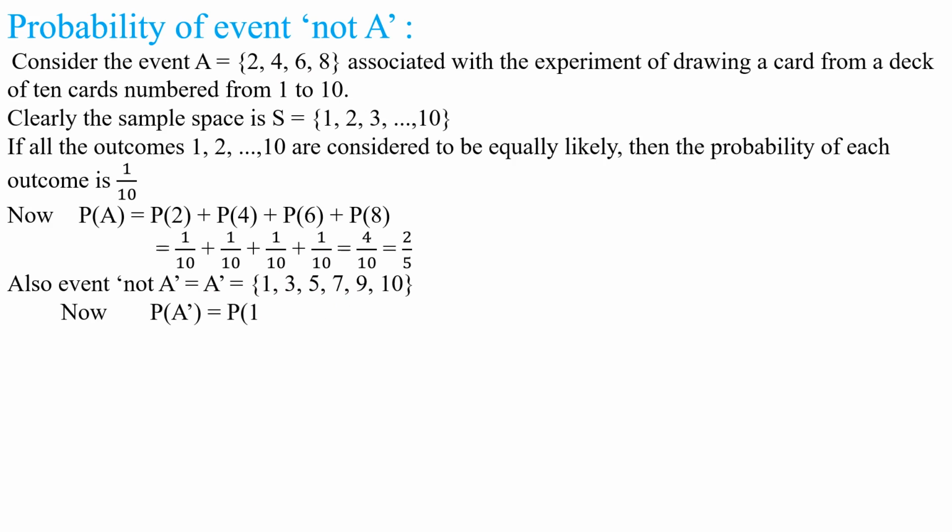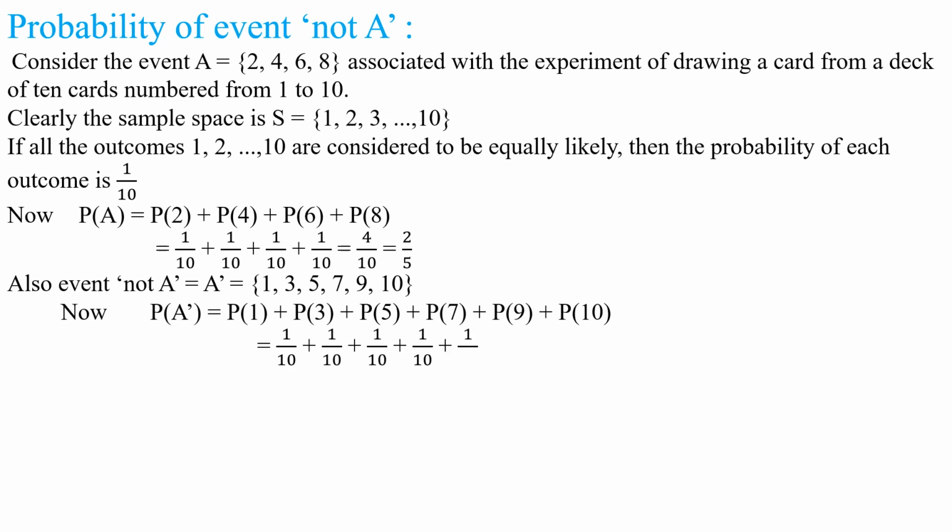Now P of A dash is equal to P of 1 plus P of 3 plus P of 5 plus P of 7 plus P of 9. Okay, my children, understood this step? That is equal to 1 by 10 plus 1 by 10 plus 1 by 10 plus 1 by 10 plus 1 by 10. That is equal to 5 by 10, that is equal to 1 by 2. Understood this step, my children? P of A complement is equal to 3 by 5. We got here P of A is equal to 2 by 5.